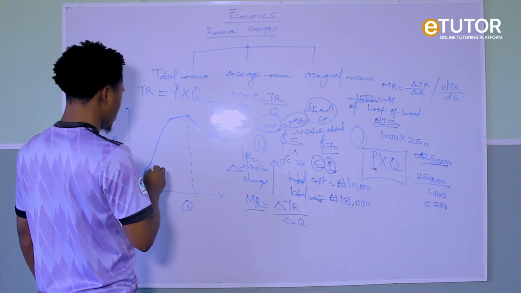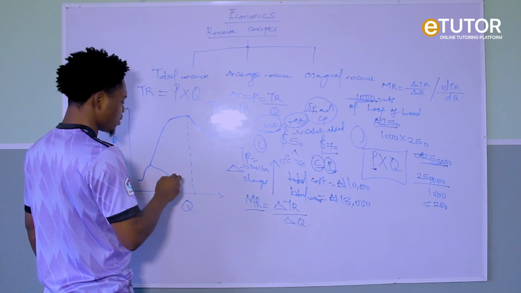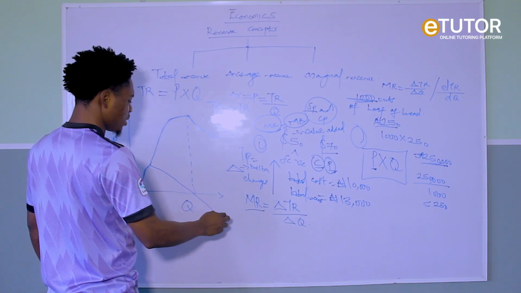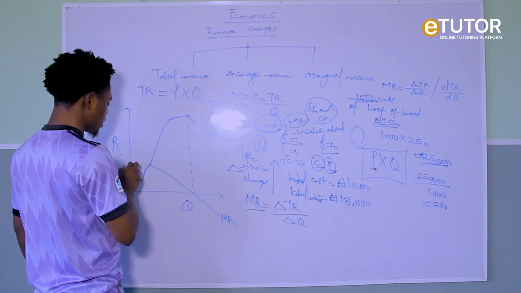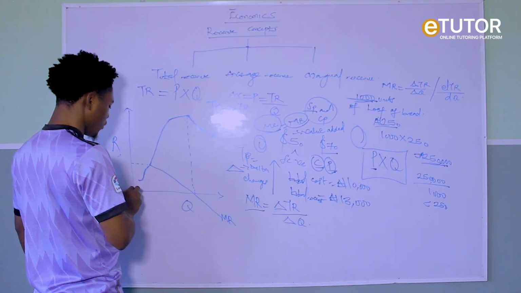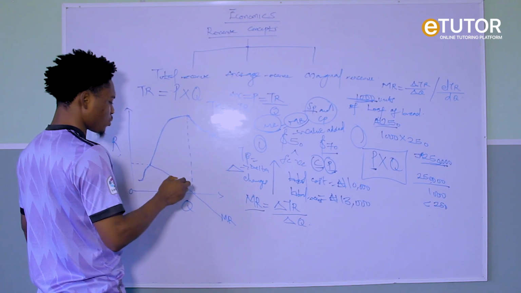What is our marginal revenue? Our marginal revenue is something like this. This is our MR. So it simply means this is where it starts. So this is the point of origin. Now your MR has to do to change this.